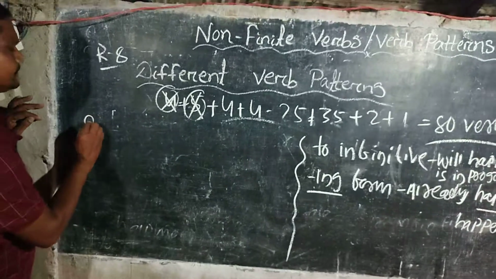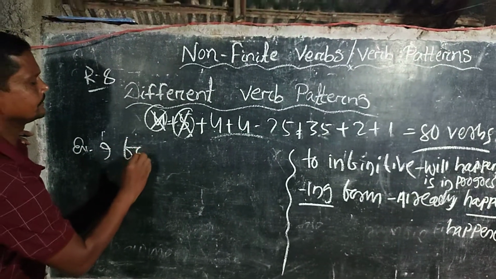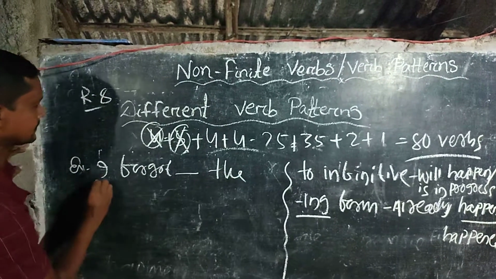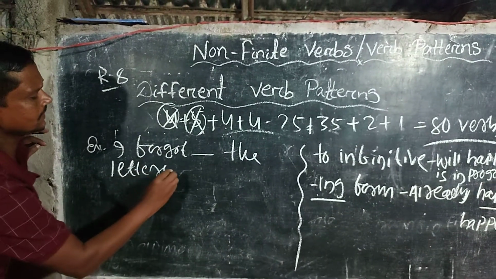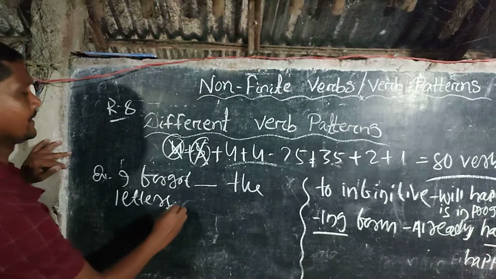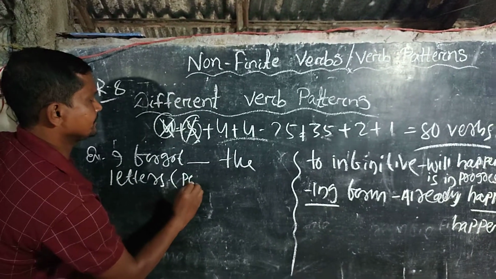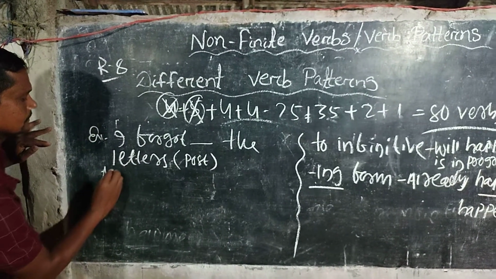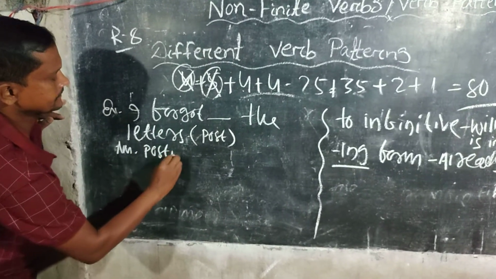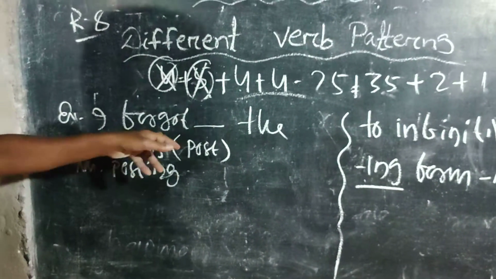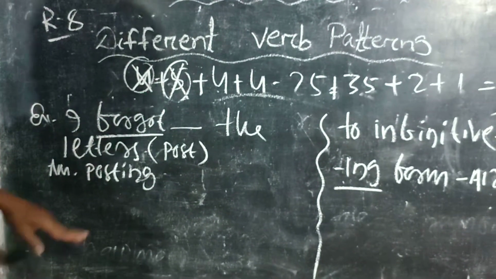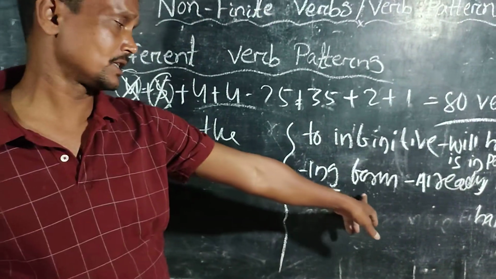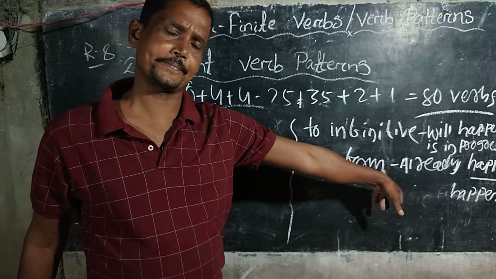So let's take some examples. The example is: I forgot dash the letters. Here now you can see in bracket the verb is post, and the answer will be posting, because forgot is the verb and it refers to something that happened, and as it refers to something happened, the ing form of the verb is used here.